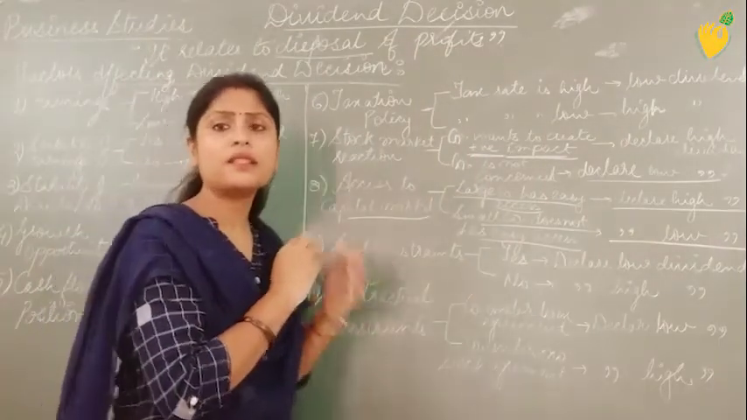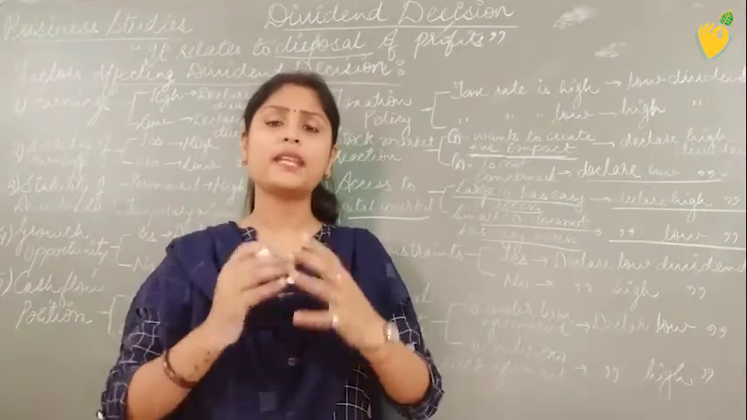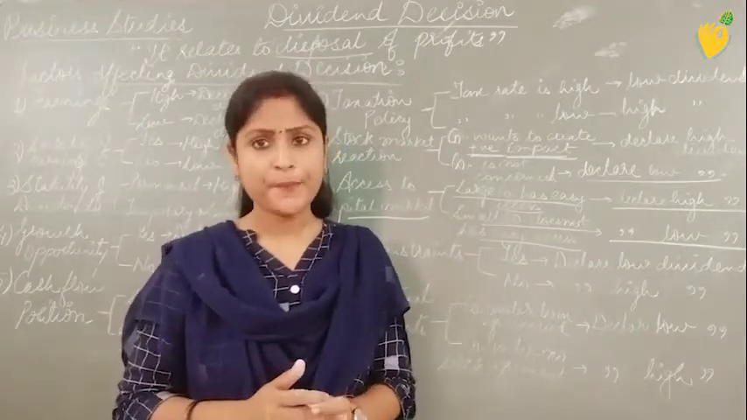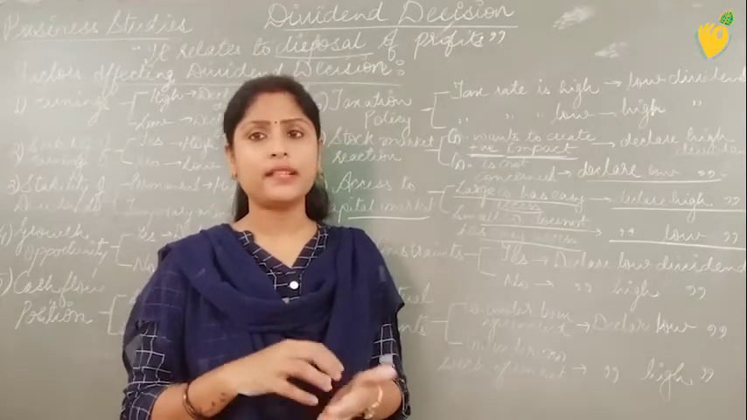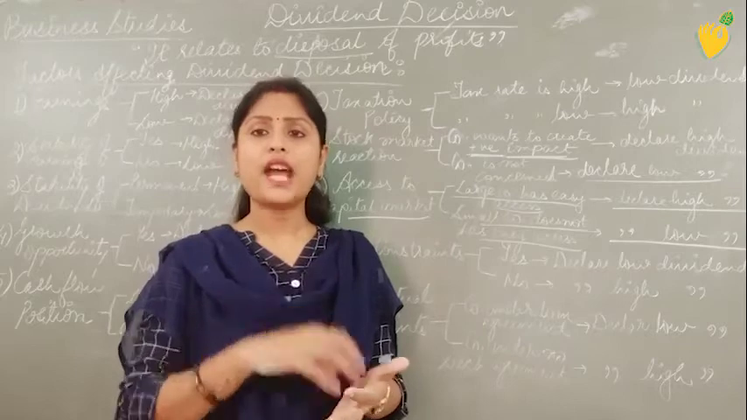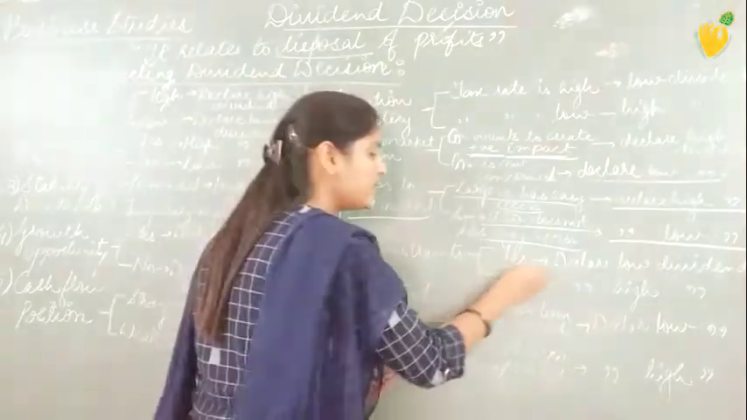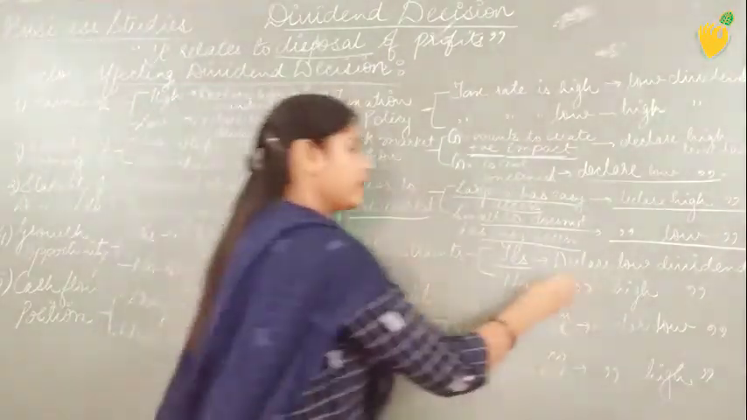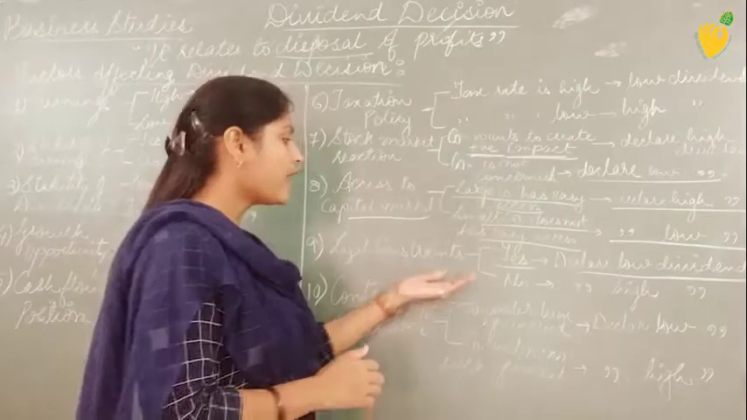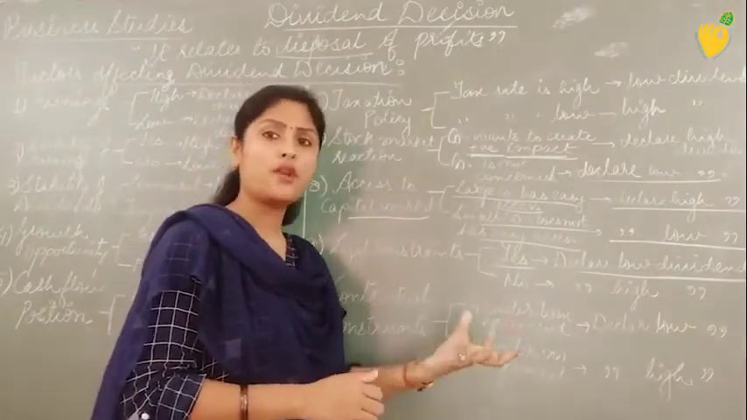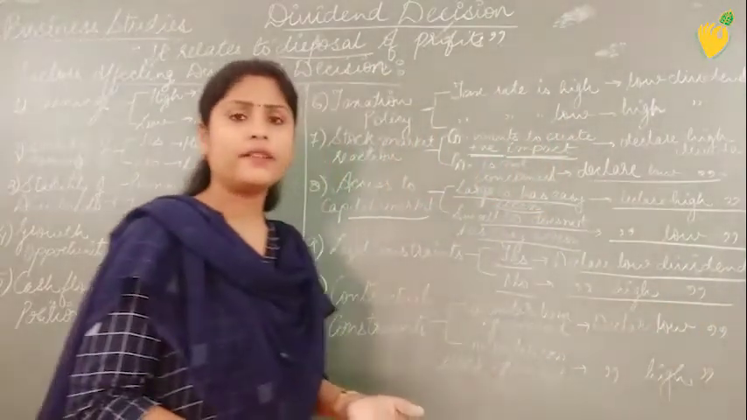Next is legal constraints. Legal constraints means legal formalities. Yes, dividend is also declared by keeping the provisions in mind. The company is registered under the Companies Act 1956 and has to follow those provisions. So if the company is following those legal constraints, it will declare low dividends and keep some amount with itself, and if the company is not following such constraints, then it will declare higher dividends.